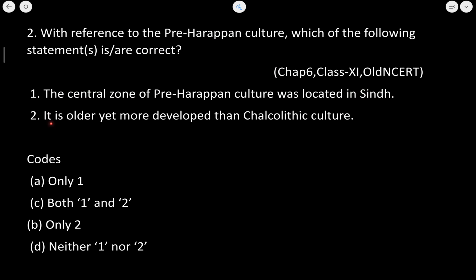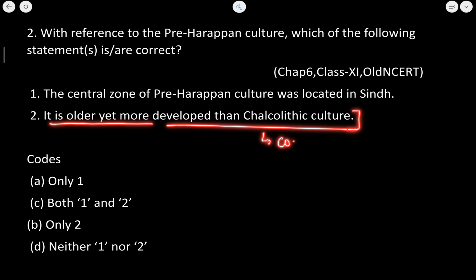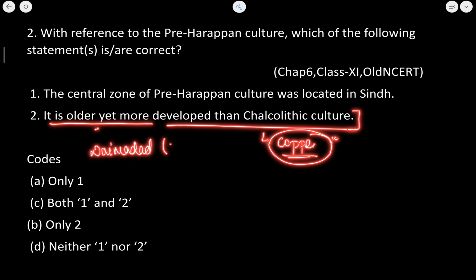Next, it is older yet more developed than Chalcolithic culture. Now the Chalcolithic culture was related to copper. But Harappan sites are older than the Chalcolithic sites such as Daimabad in Maharashtra, then Inamgaon, which is also in Maharashtra. Why?